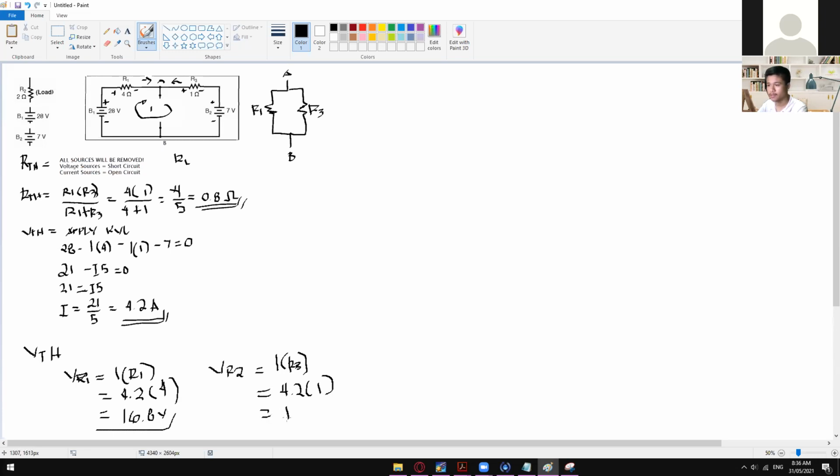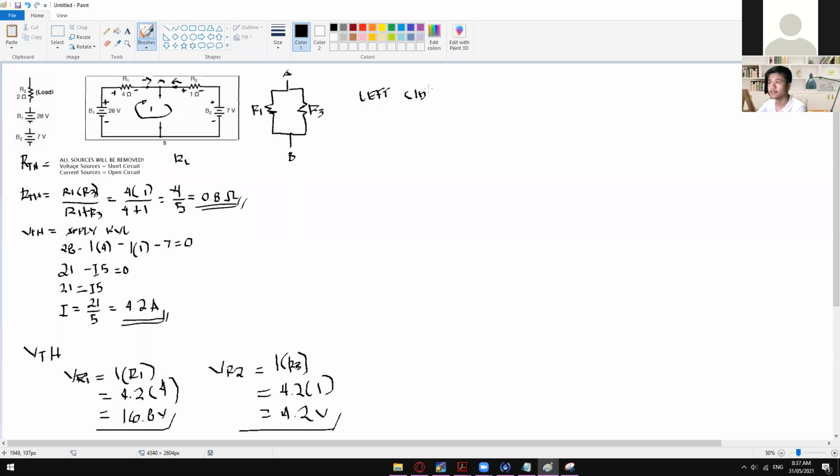So 4.2 times 1 is still 4.2 volts. Okay, there you go. And then from here, we can now actually get the potential voltage of this one right here for the right side, and then the potential voltage right here for the left side. So how do we get that one? So again, potential voltage on the, let's say, left side for now.